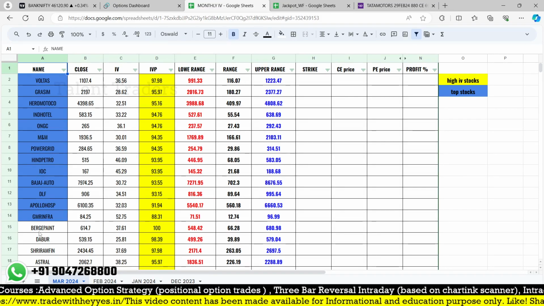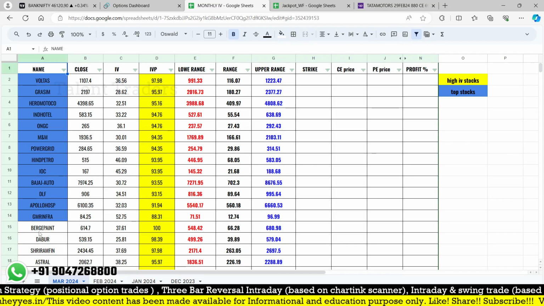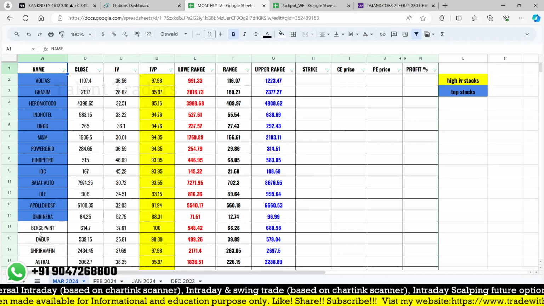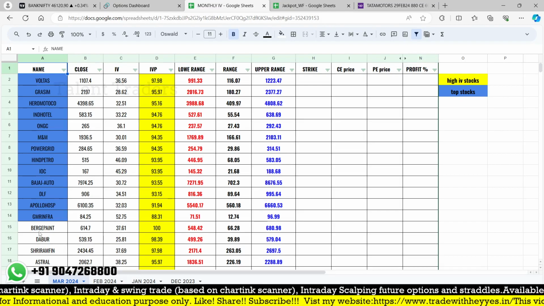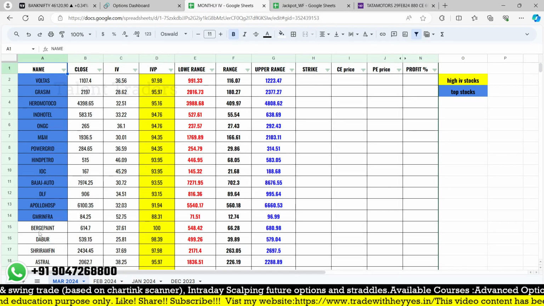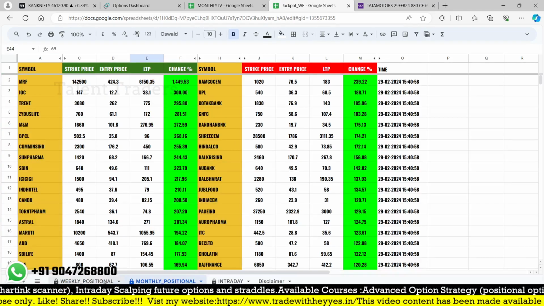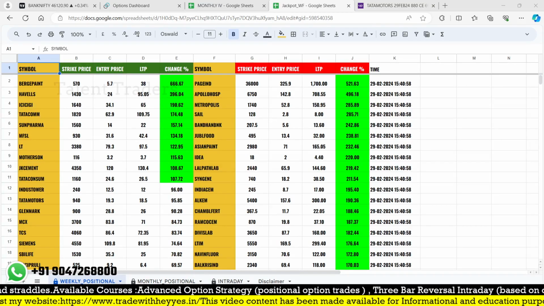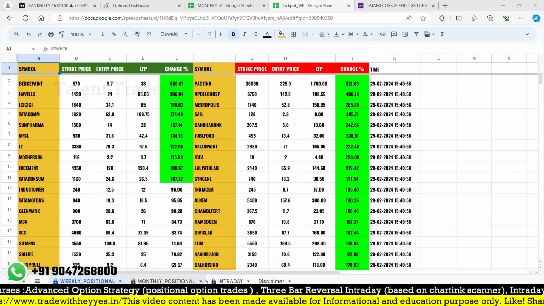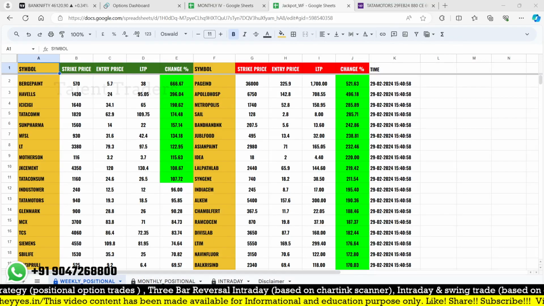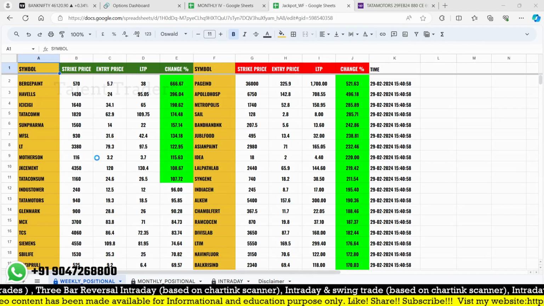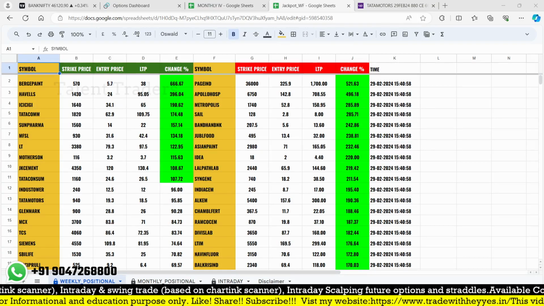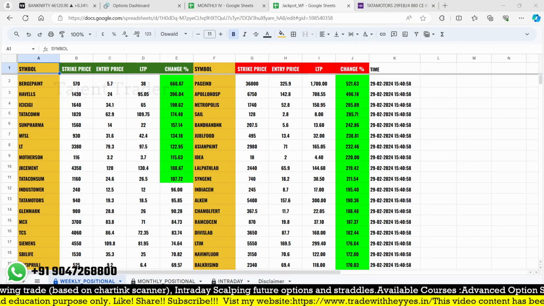According to these stocks, maybe liquid ones are Eicher Motors, Indian Hotels, ONGC. So on a monthly basis, you can apply the strategy which you have learned in our sessions. The strike price and the entry premium will be updated soon. The monthly IB sheet is updated right now, and the weekly sheet is also going to be updated. One important thing if you are using the weekly sheet: you need to be careful, tomorrow is the only day which will reflect the data on the March contract. If you are taking any trades on a weekly basis, you should plan them as intraday only, not positional, because on Monday the data will be updated.